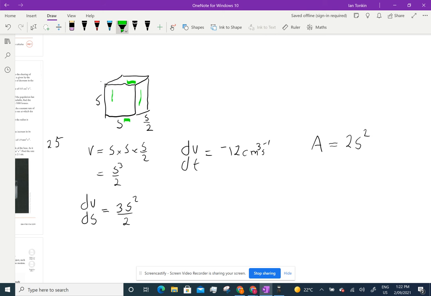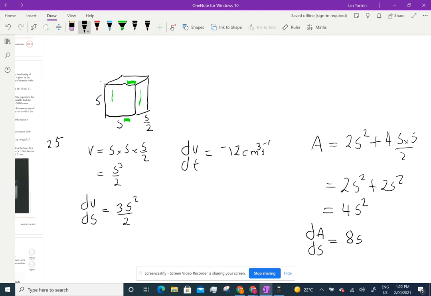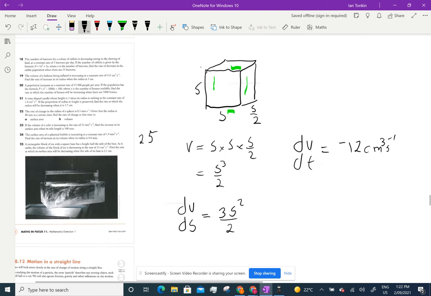And they're all s times s on 2. So there's 4 of them. So plus 4 of those of s times s on 2, which gives me 2s squared plus 2s squared, which is 4s squared. Now, dA/ds equals 8s.